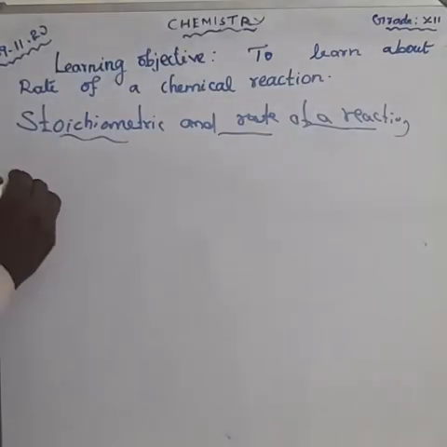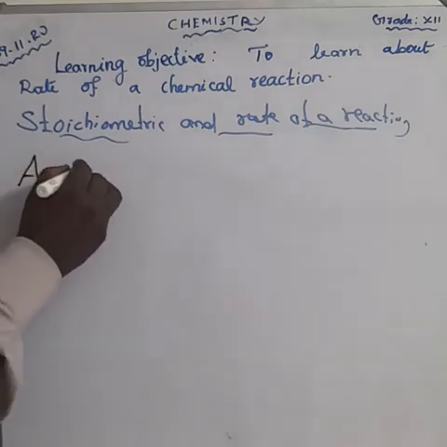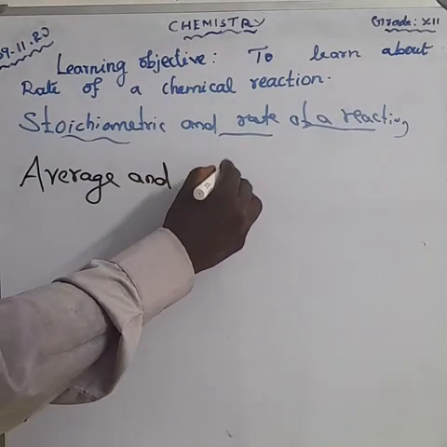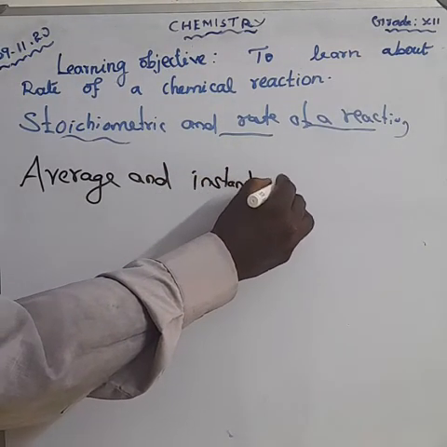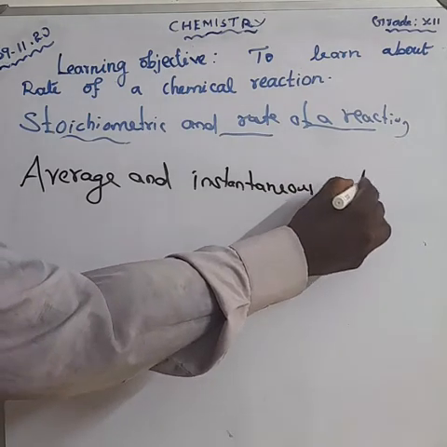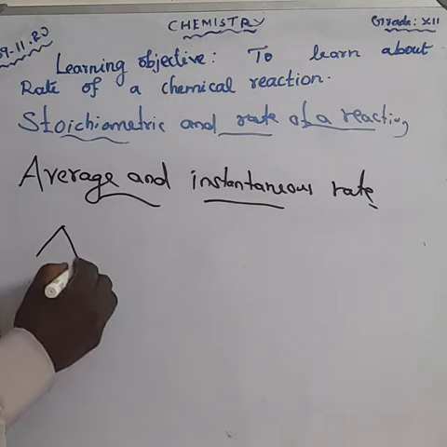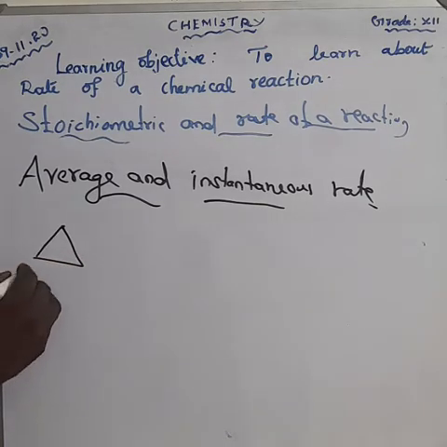Average and instantaneous rate. Here, the average and instantaneous rate can be explained by one of the reactions, that is isomerization of cyclopropane. This is the cyclopropane.